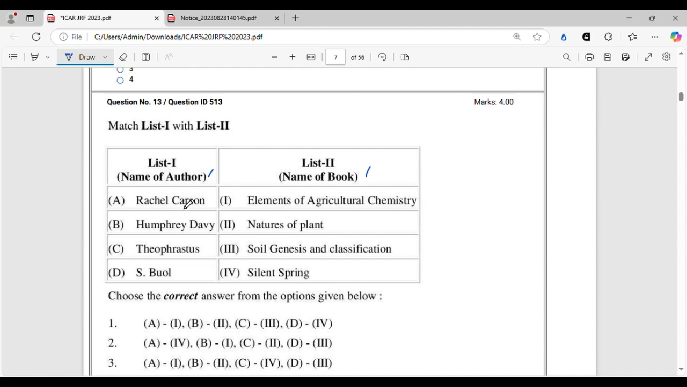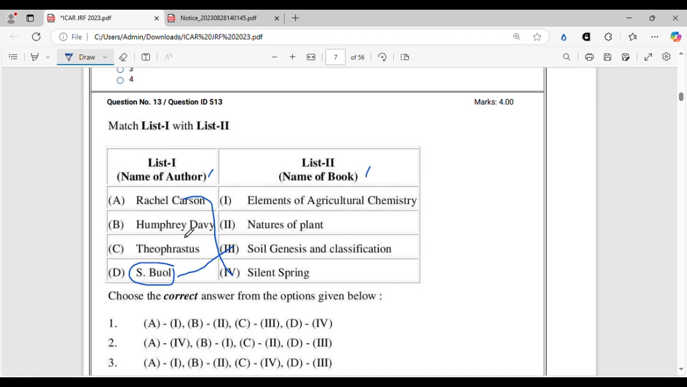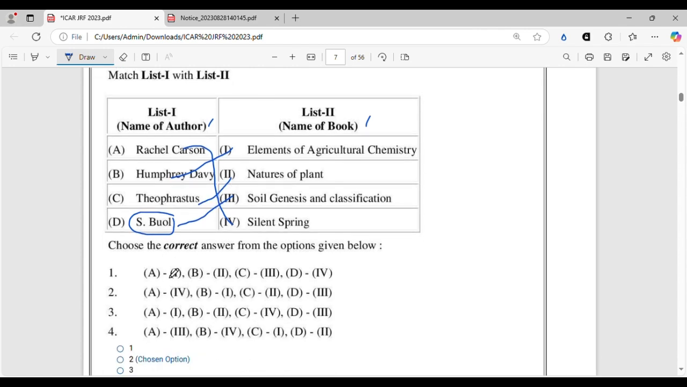Rachel Carson wrote Silent Spring, right? S. Buell is a very prominent author in the field of pedology, and he wrote Soil Genesis and Classification. Humphrey Davy was an agricultural chemist who wrote Elements of Agricultural Chemistry, and Theophrastus wrote Natures of Plant. So the correct option will be option 2: A4, B1, C2, and D3.